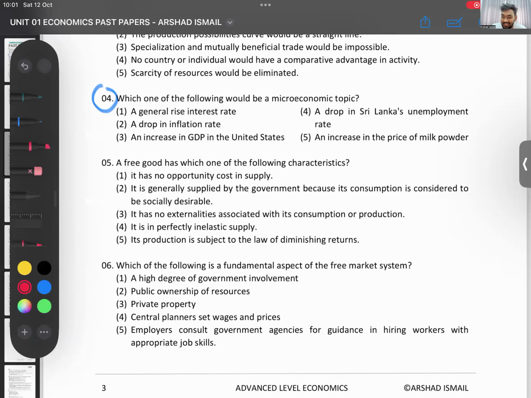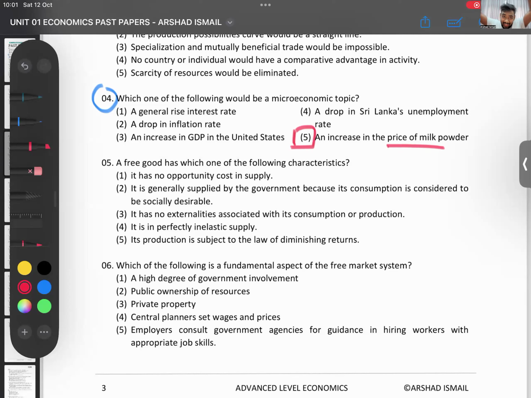Right. Which was the answer now? I have around 48 answers. Around 10 to 15 people quickly gave an answer. Most of the answers are correct. Few answers are wrong. Which one is the microeconomic topic? Your answer is number 5, price of milk powder. Milk powder is just one good, right?